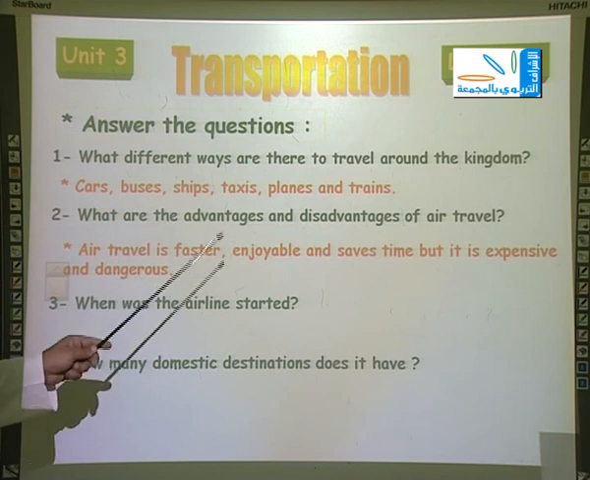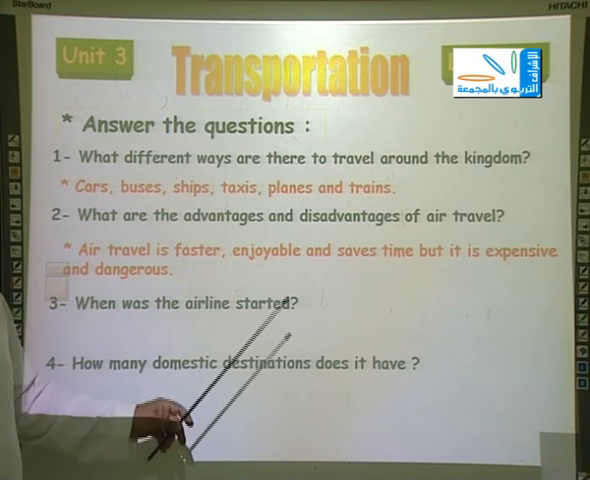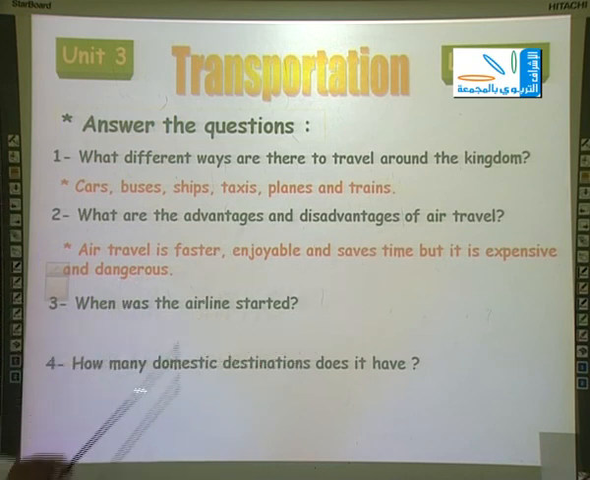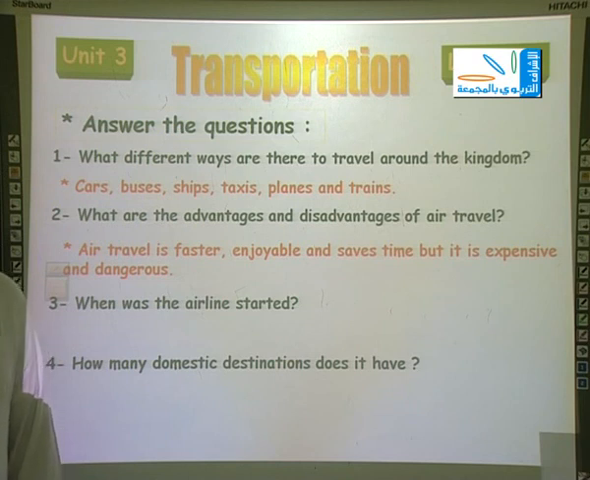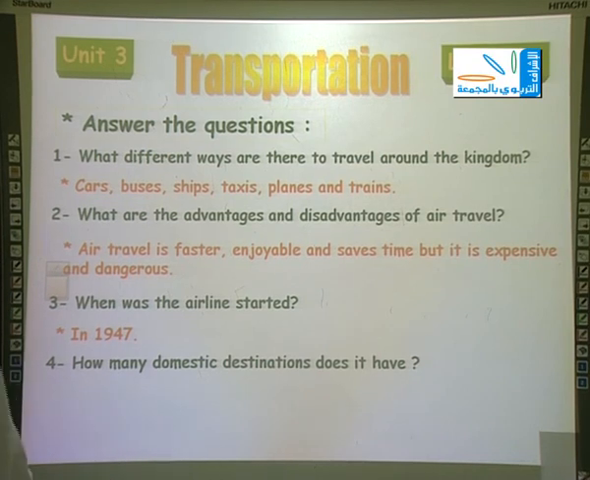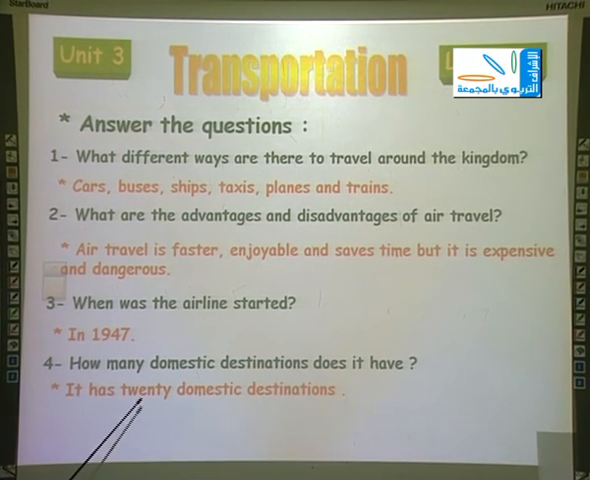What are the advantages and disadvantages of air travel? Air travel is faster, enjoyable, and saves time, but it is expensive and dangerous. Number 3, when was the airline started? The airline here refers to the Saudi airline in the Kingdom of Saudi Arabia. It was started in 1947. Number 4, how many domestic destinations does it have? It has 20 domestic destinations. This is the end of the first lesson.